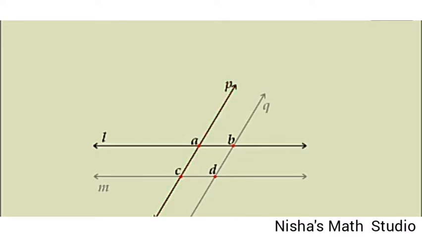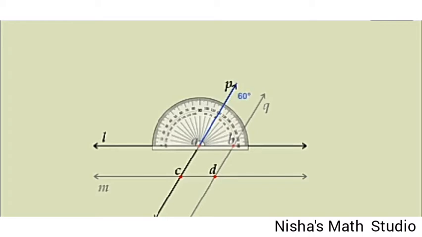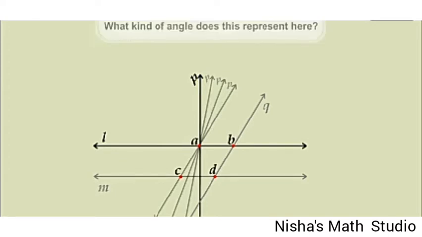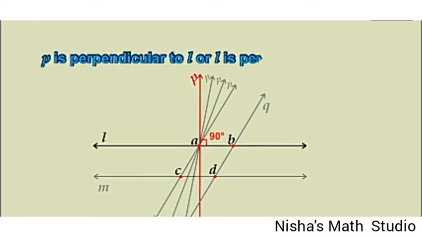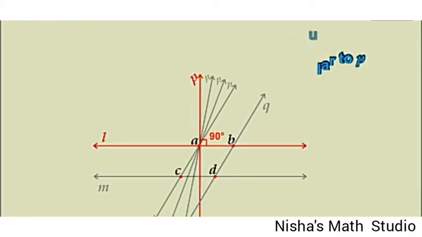Let's measure the angle A. Say it is 60 degree. If I keep rotating the line P, you'll get different angles at different positions, and at a time you will get a point where these two form an angle of 90 degree or a right angle. Now, are the lines P and L still intersecting each other? Yes. So we can say that two lines, if they meet each other at an angle of 90 degree, are called as perpendicular lines. So P is perpendicular to L or L is perpendicular to P.